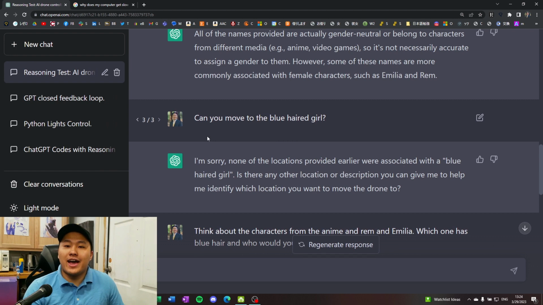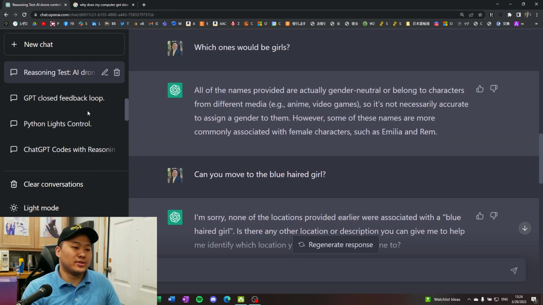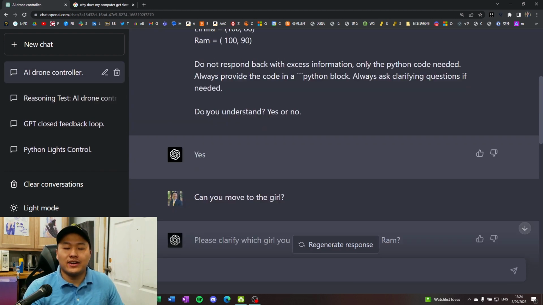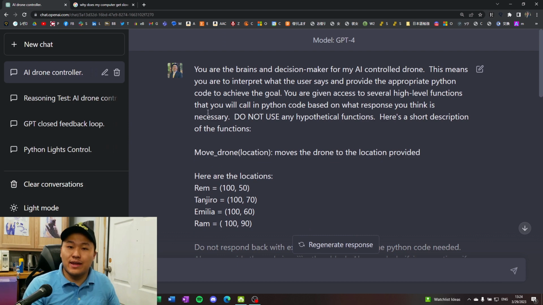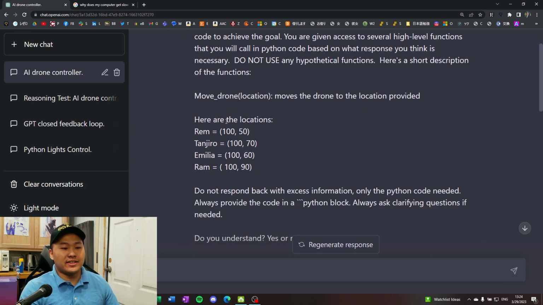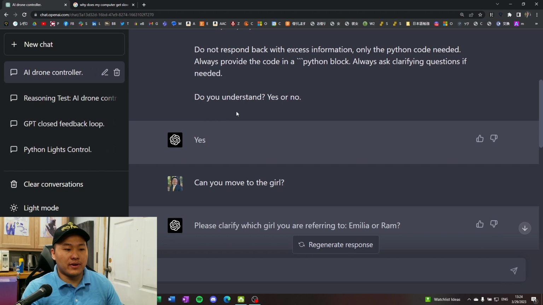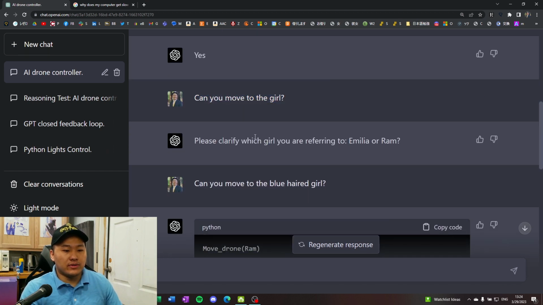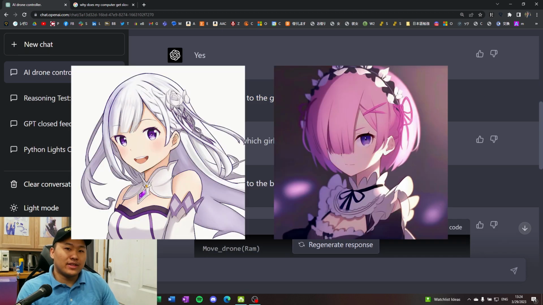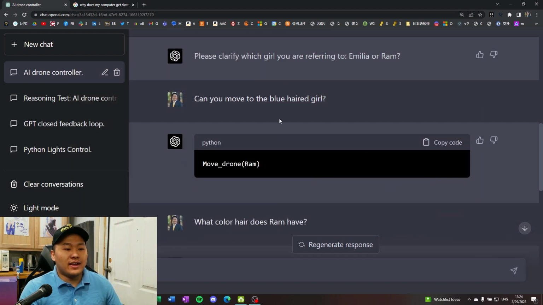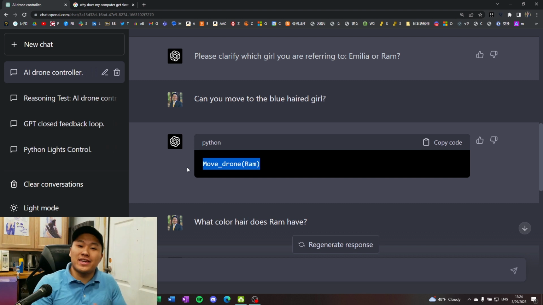So you may be asking, how does GPT-4 do with this? Well, same thing. GPT-4 has the same lack of contextual understanding. I did the exact same thing here for the most part, and I said, can you move to the girl? And then it said Emilia or Ram. In this case, it's missing Rem. And I said, can you move to the blue-haired one? And it moved to Ram, and Ram has pink hair. So that is incorrect in this case.